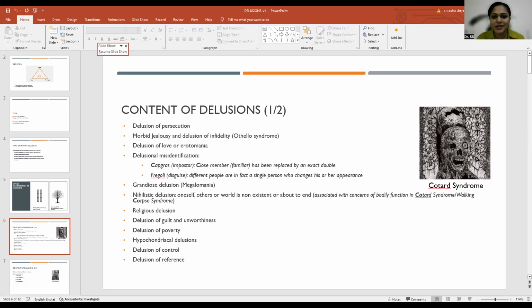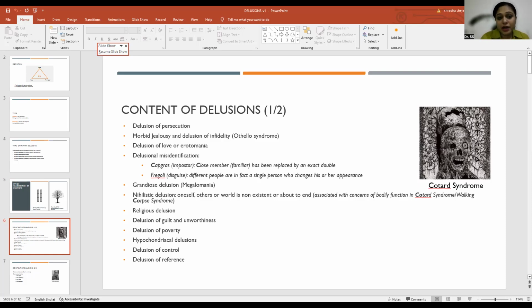Now, what is Othello syndrome? If you are a fan of Shakespeare, you would know that Shakespeare authored a play called Othello. In that, there was a character who murders his wife because he suspects infidelity, and that is a delusion in that particular play. And that's how this delusion of infidelity is also called Othello syndrome.